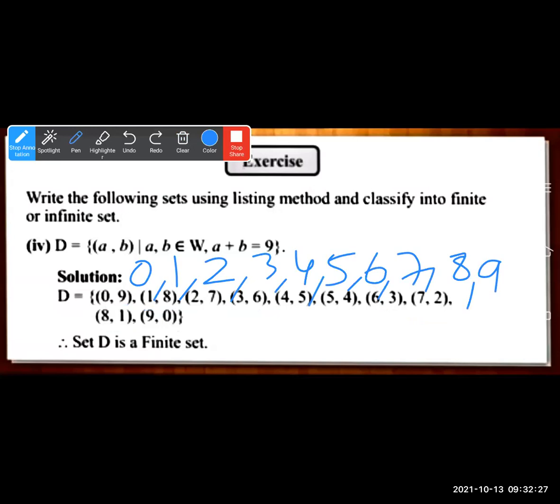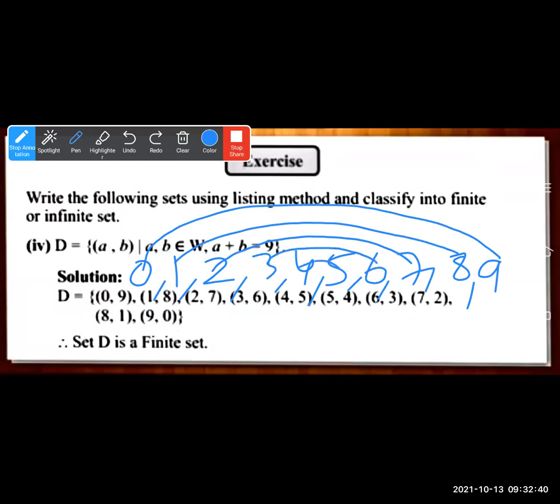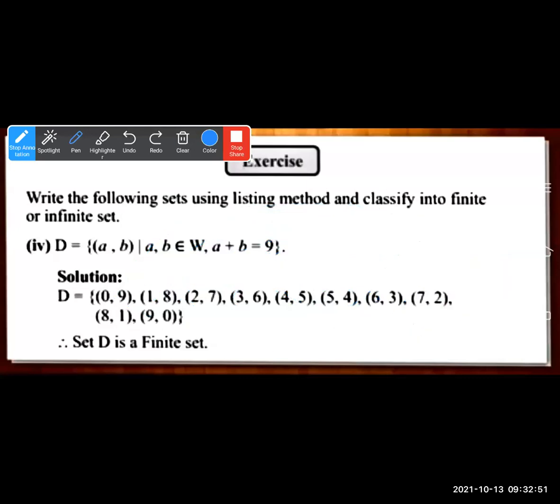These 10 numbers you have to add and write the pair. 0, 9, 1, 8, 2, 7, 3, 6, 4, 5 and vice versa, 5, 4, 6, 3, 7, 2, 8, 1 and 9, 0. These are all the pairs which satisfy the condition A plus B is equal to 9. Therefore, set D is a finite set.